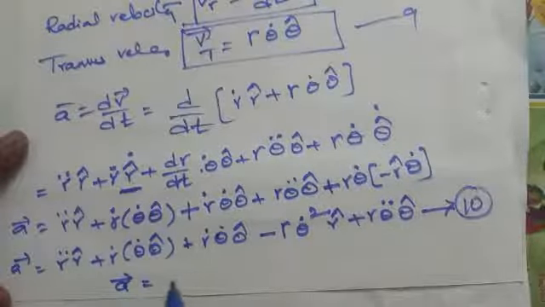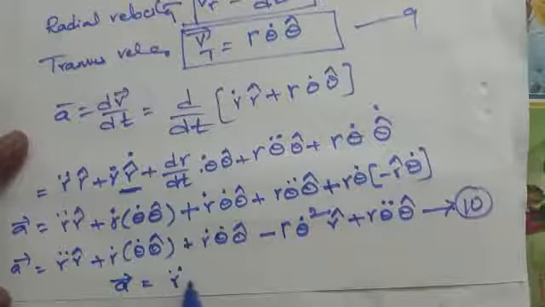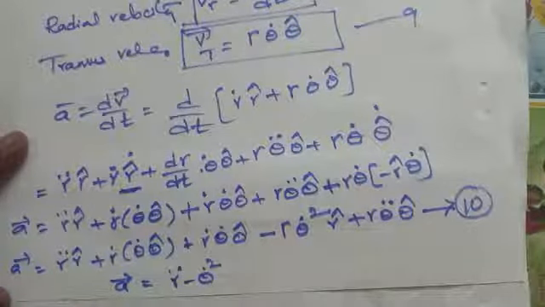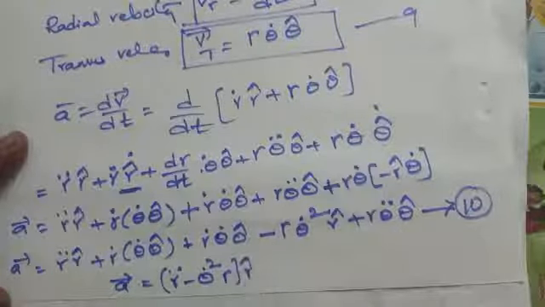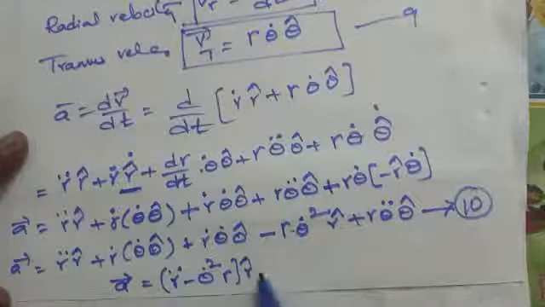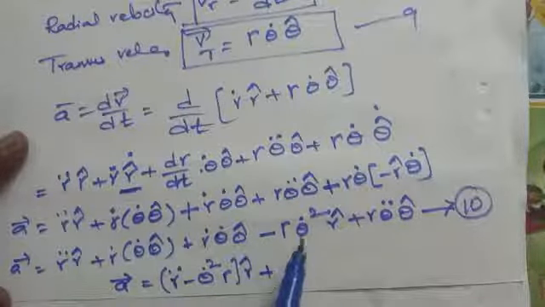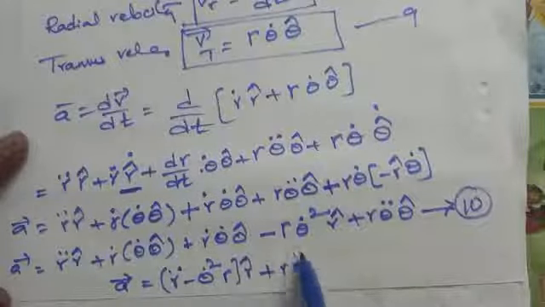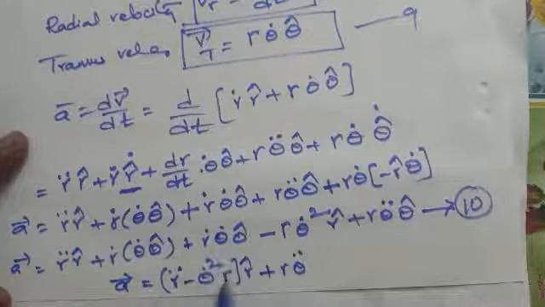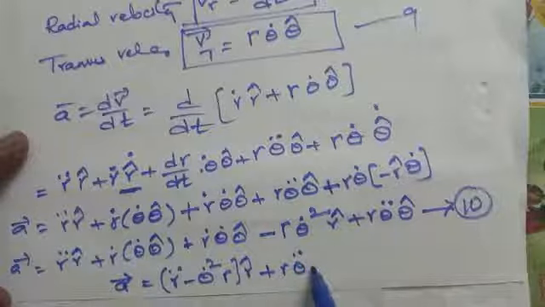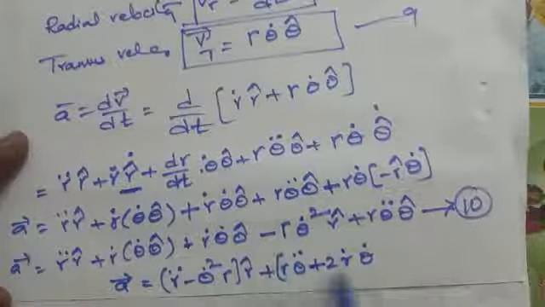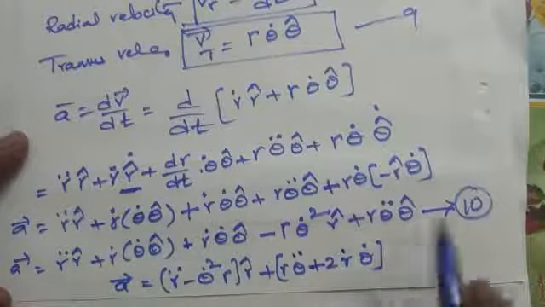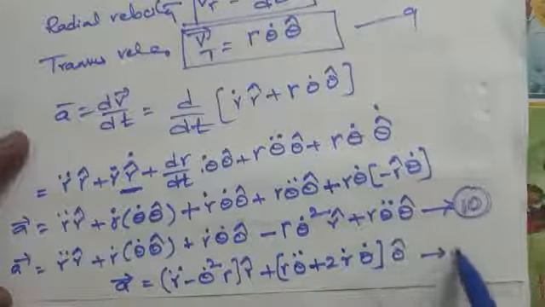A bar equals (r double dot minus theta dot square into r) into r cap, plus (r theta double dot plus 2 r dot theta dot) into theta cap. This is equation number 11.